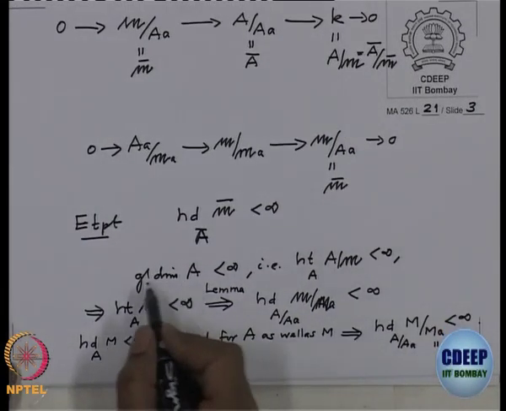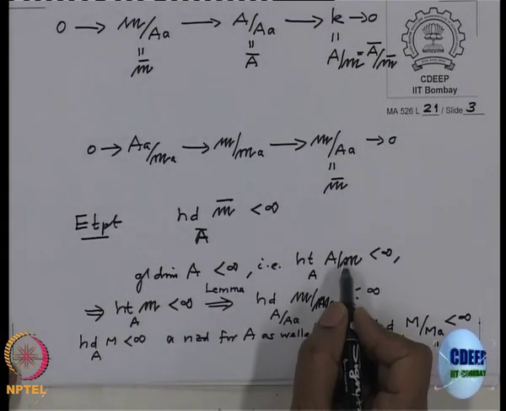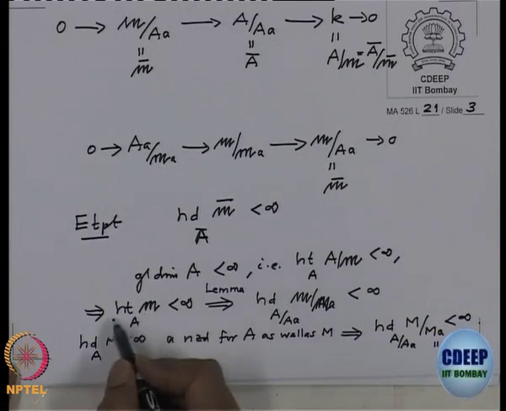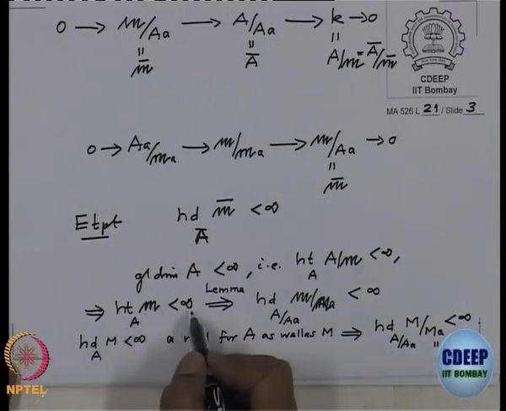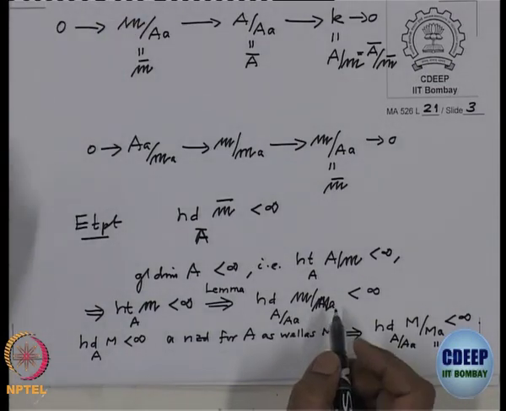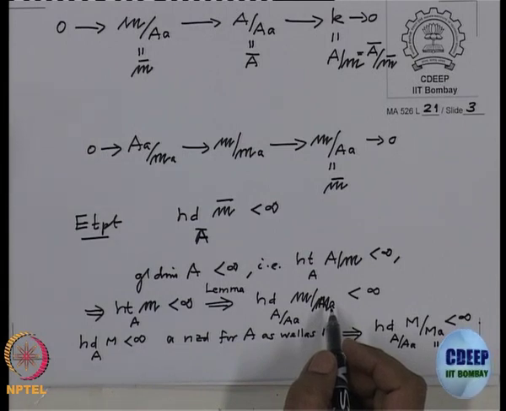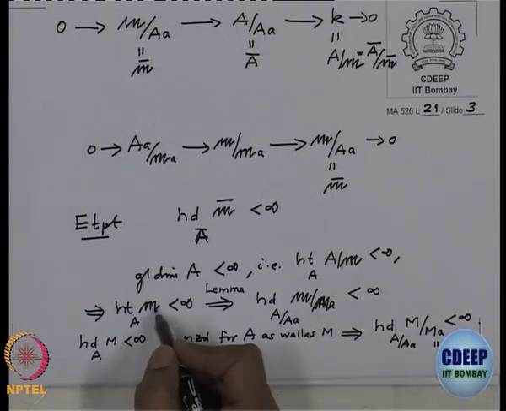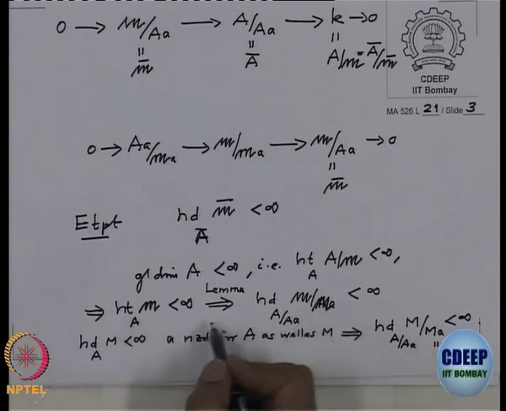Because now we know the global dimension of A is finite, that means the residue field has finite homological dimension over A. That means the homological dimension of the ideal M over A is finite. But now the element A we have in the assertion is in M minus M square, and if I prove that it is a non-zero divisor for the module, which is the ideal M, then I can use this implication.